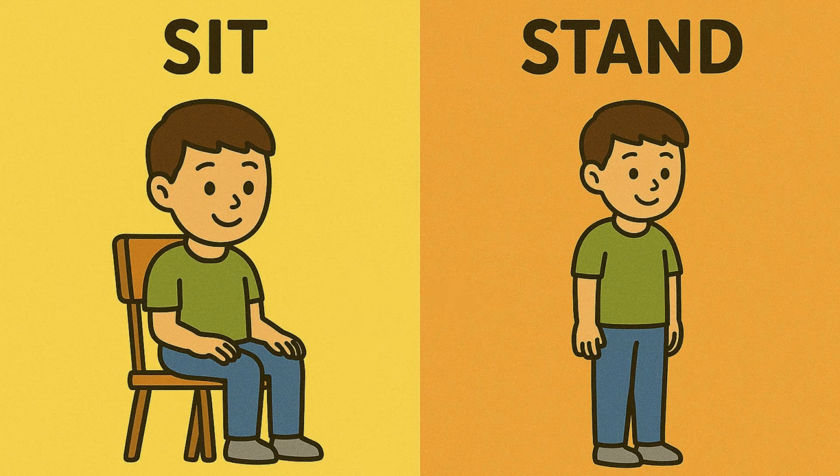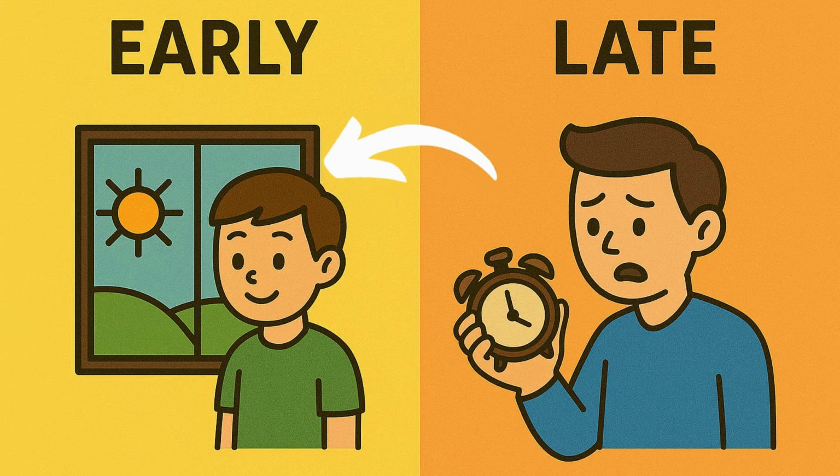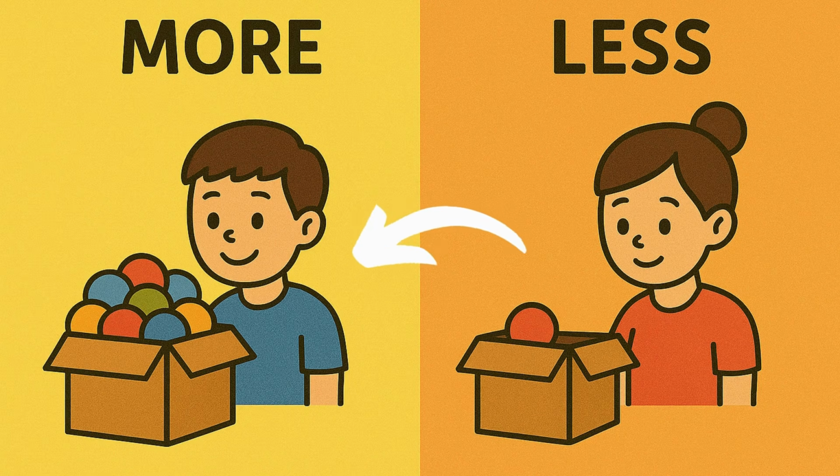Sit. Stand. The boy is sitting on the chair. The boy is standing on the floor. Buy. Sell. The boy wants to buy a bag. The girl wants to sell a bag. Early. Late. He wakes up early. He is late. More. Less. The boy has more balls in his box. The girl has less balls in her box.